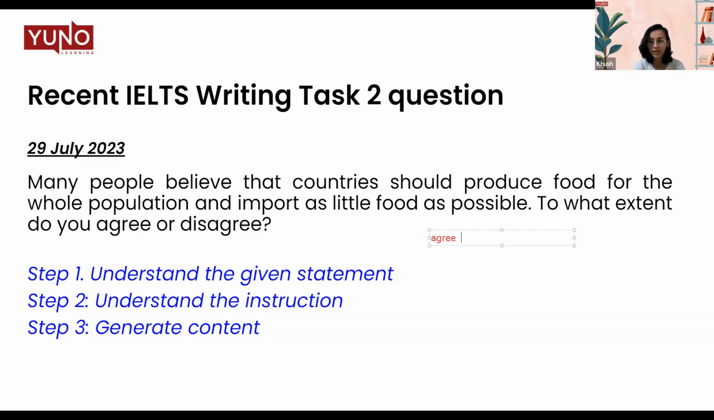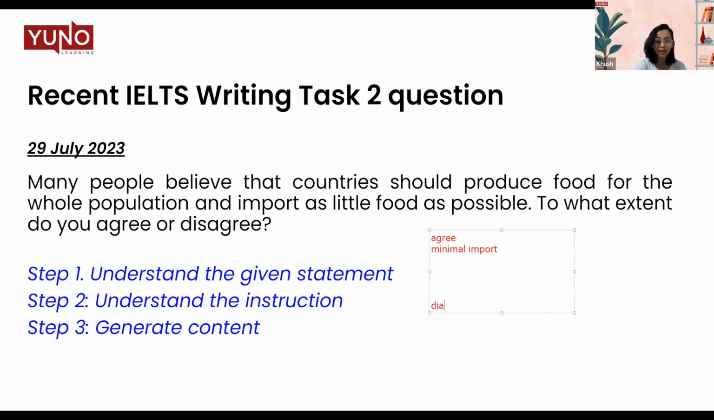If we agree to the statement, that means we are saying no import. That means you're saying that there should be minimal import of food. So why do you think there should be minimal import of food? Why is it important for you to import as little as possible? You will write down the points for that here.